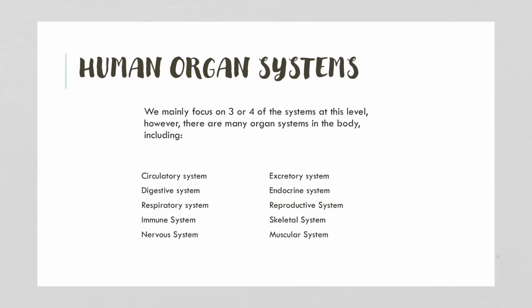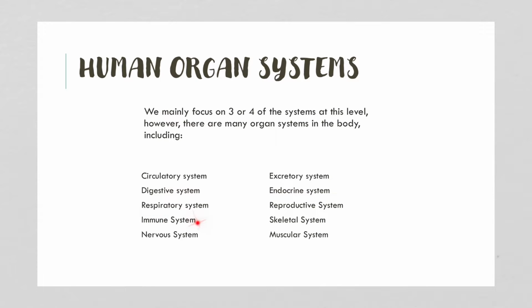So in grade 10, we only look at 3 or 4 of the systems. However, there are many organ systems in the body. So the 3 that we're going to hone in on this unit are the circulatory system, the digestive system, and the respiratory system. Again, we're just going to give a fairly brief overview of even them. We just need to understand that cells organize into tissues, organs, and organ systems for grade 10. But if you go further into grade 11 and grade 12 biology, you'll learn about the other systems that are involved. And you'll learn about the circulatory, digestive, and respiratory system in deeper detail.